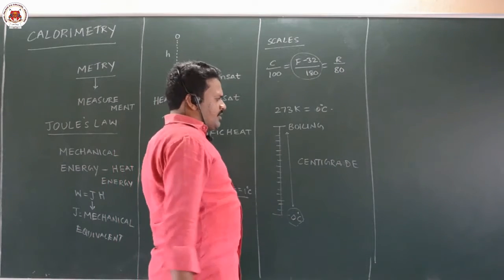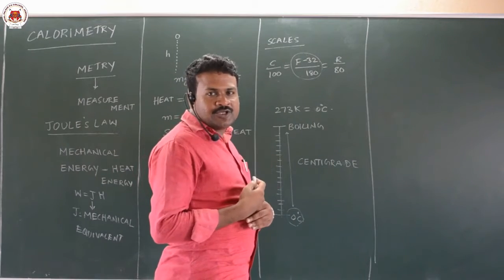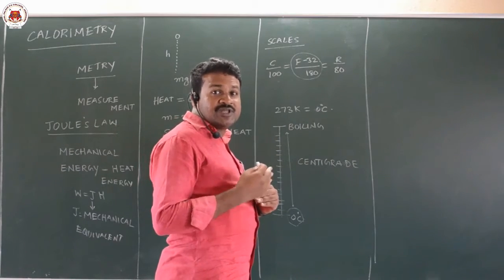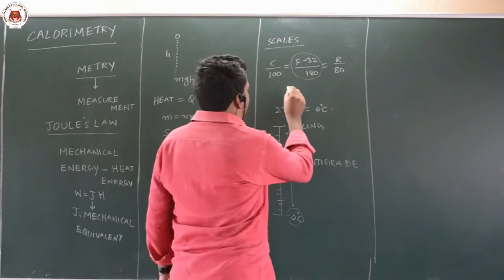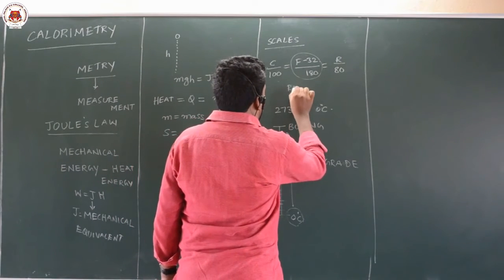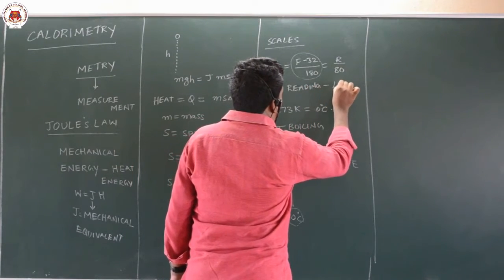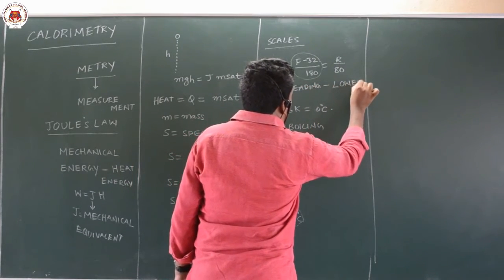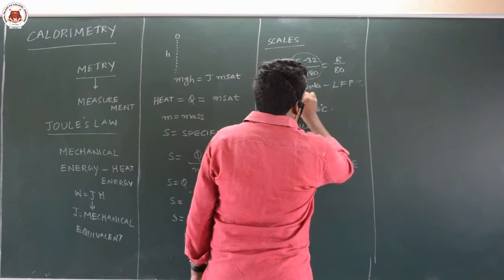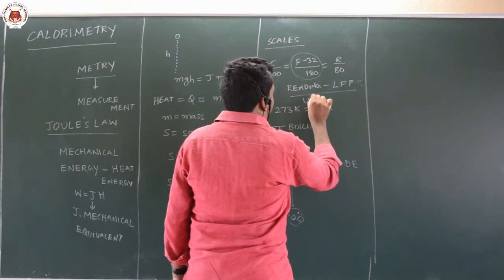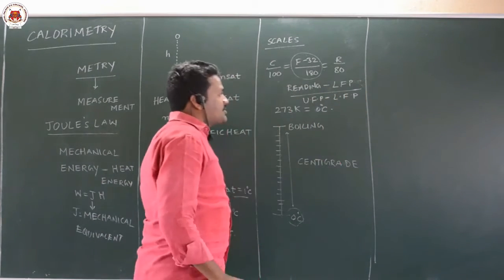Even if you take the reference you are measuring from 0, 10 centimeter will be equal to 10 only. Suppose your reference point is minus 5, 10 centimeter will appear as 15 centimeter. That is only the difference. So the general formula is reading minus lower fixed point, that is LFP, by upper fixed point minus lower fixed point. This is the general formula for all scales of temperature.